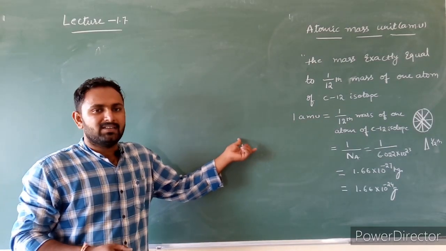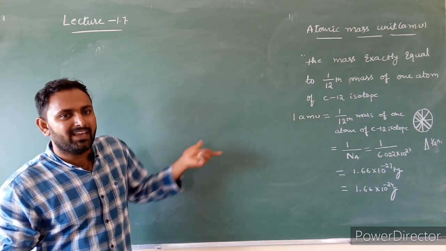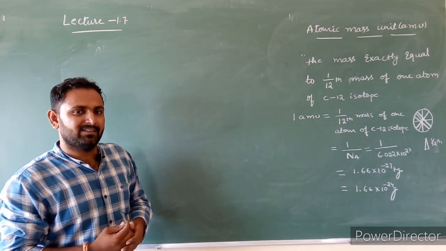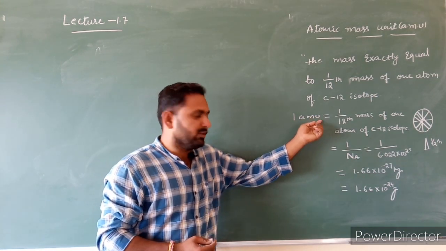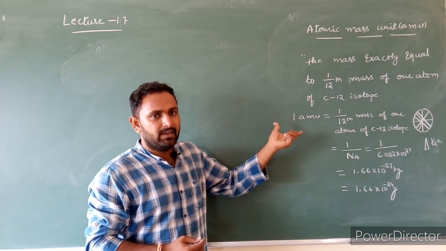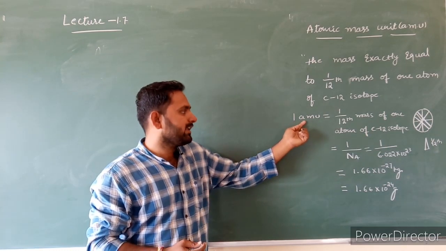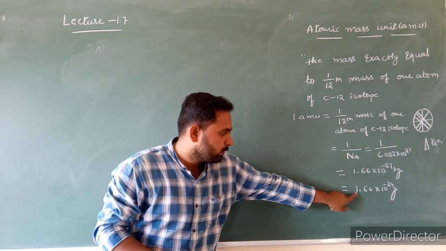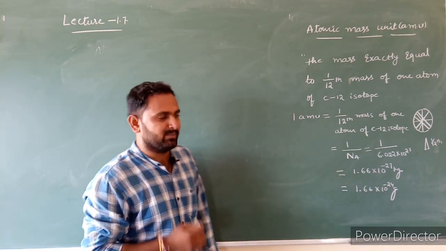Generally, mass we measure in kilograms, grams. 1 kg is equal to how many grams? 1000 grams, like that. 1 AMU is a unit. It is used to measure mass of atom. 1 AMU is equal to 1.66 into 10 power minus 24 grams.